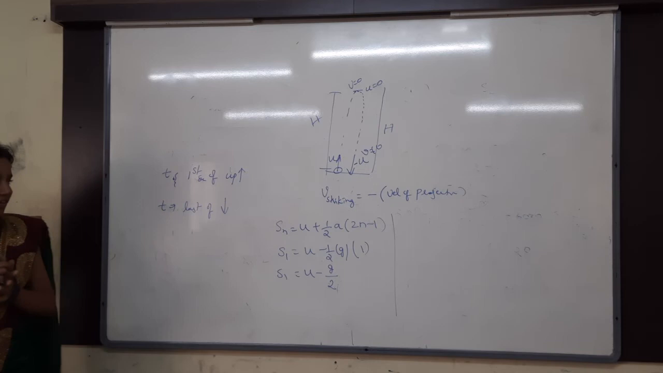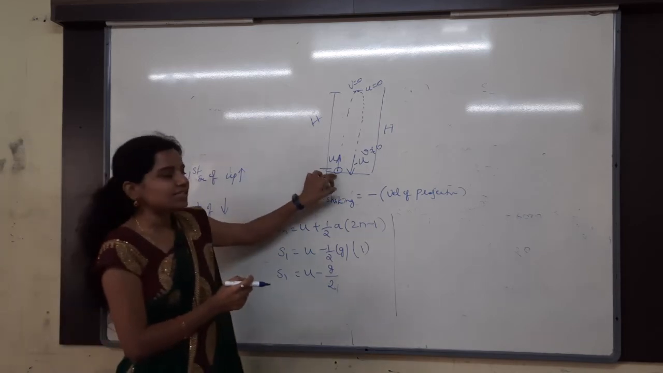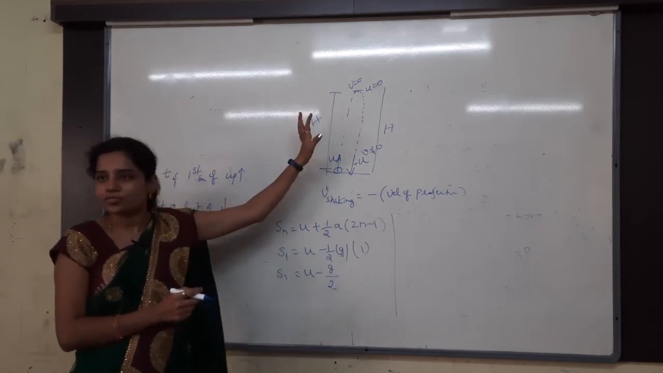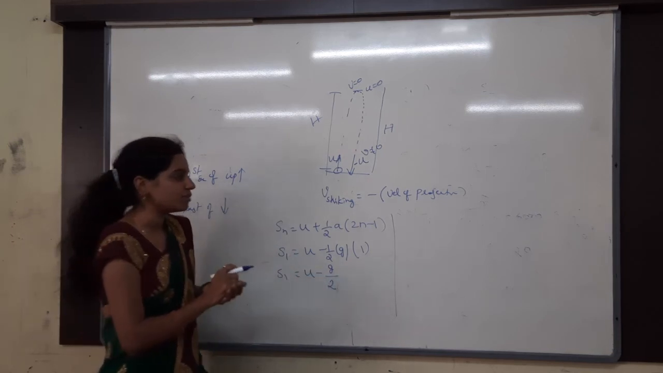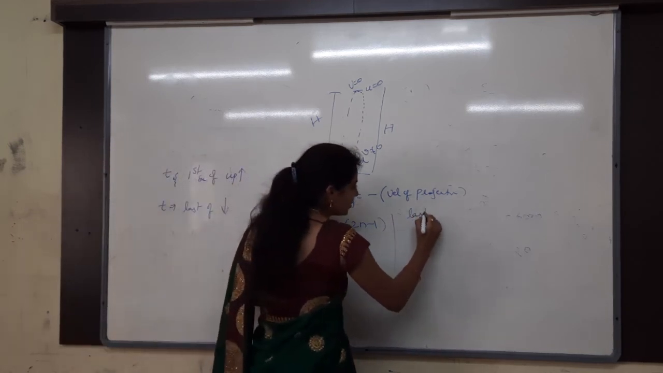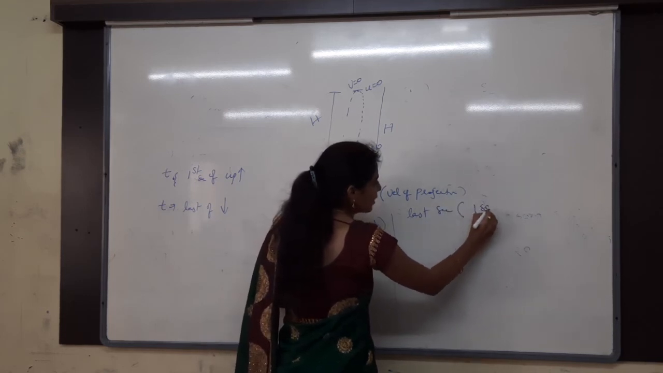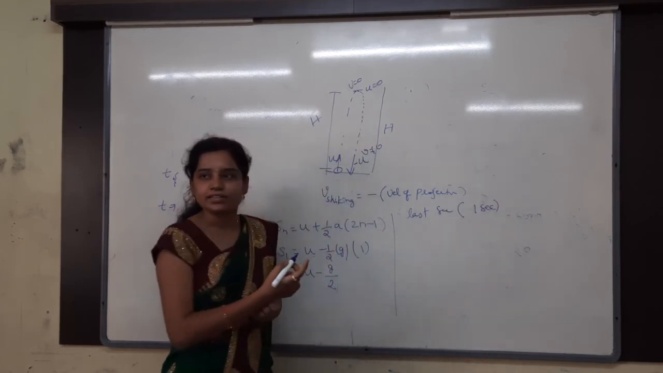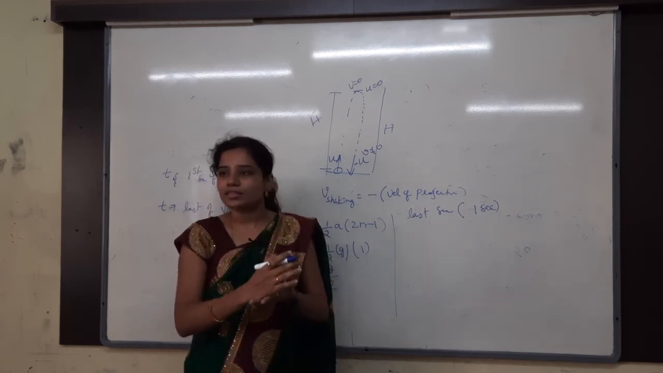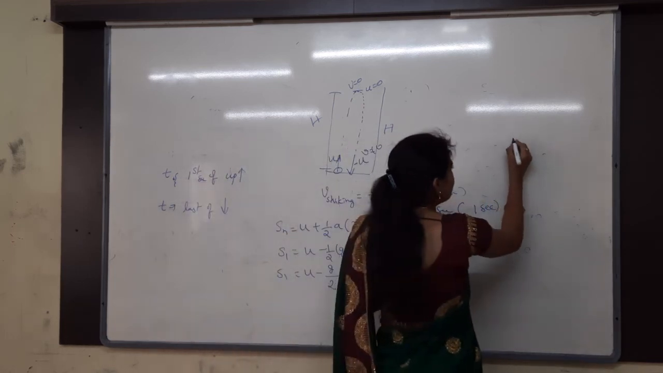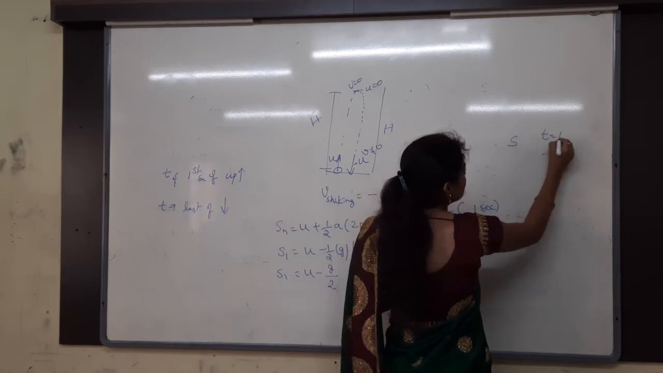Okay, clear now? Yes. So here I am talking about the distance in the first second of projection. First second of projection: S1 is equal to how much? u minus g by 2. Next, for the last second, I am again talking about only 1 second. That might be a time interval or that might be the nth second. Let me take the distance travelled in t equals 1 second.